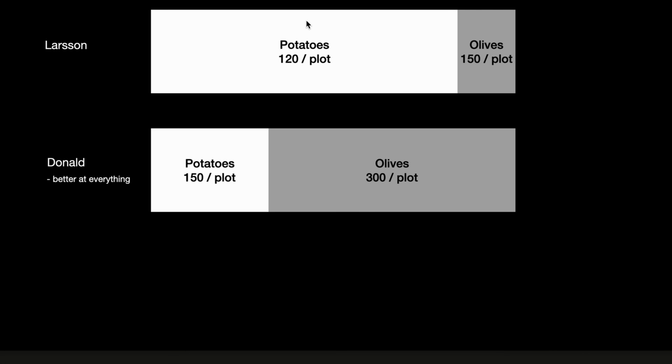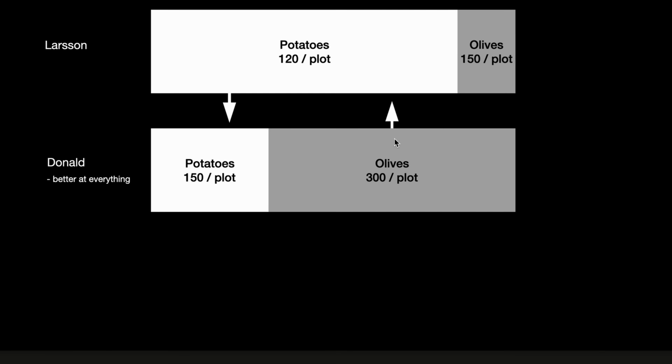Now what if they mostly specialize? So Larsson grows mostly potatoes, a little bit of olives. Donald grows mostly olives, and then Larsson sends some potatoes to Donald, and Donald sends some olives to Larsson. Let's see what happens, and I promise you that you can follow along.